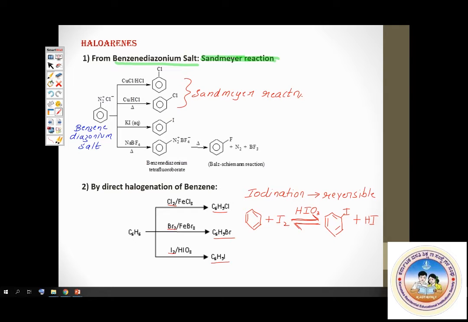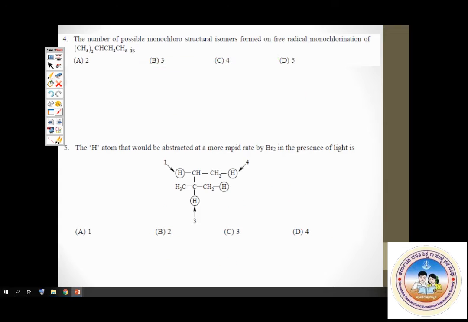Question number 4. The number of possible monochloro structural isomers formed. Monochloro means single chlorine atom substitution, one chlorine atom replacing one hydrogen atom. Compounds which contain one chlorine atom are called monochloro derivatives.